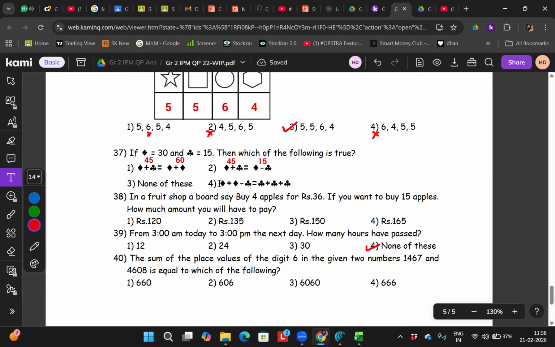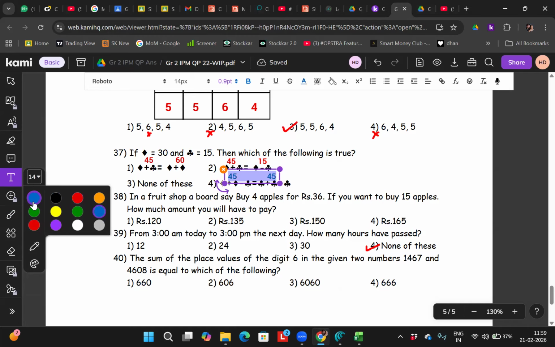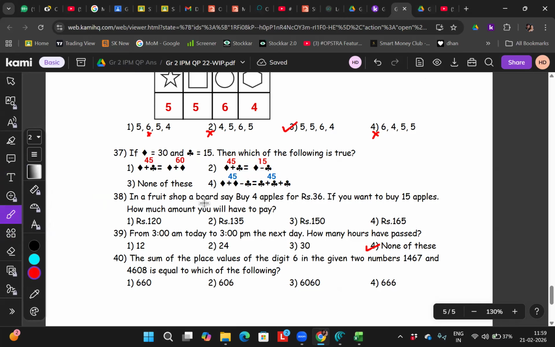Now, this will become what? 30 plus 15, 30 plus 60 minus 15. It will be 45. And 15 into 45, correct? Yes. This is correct. Done. सर चेंज कलर नहीं समझ आ रहा है.